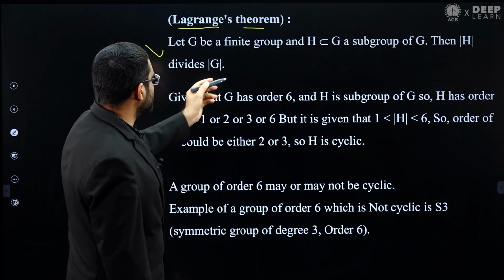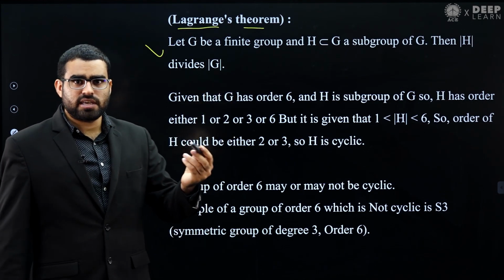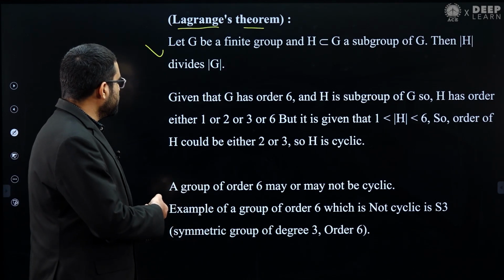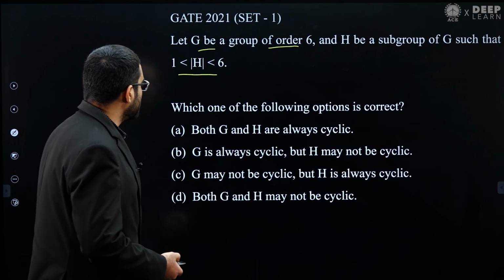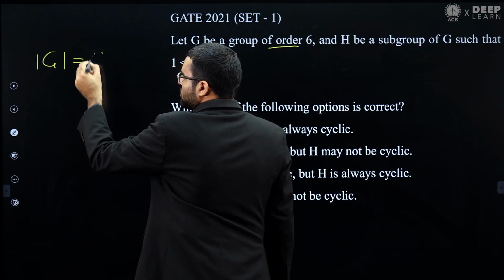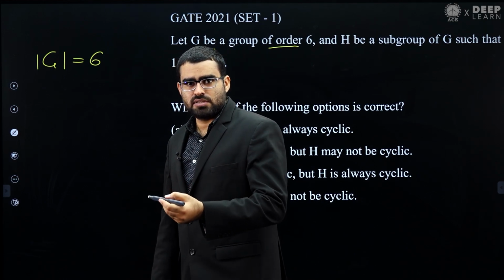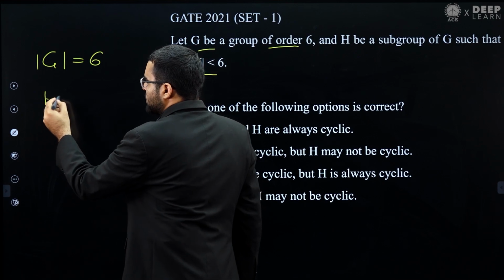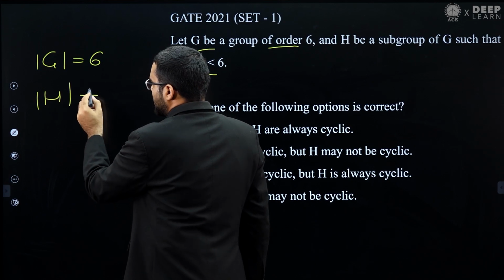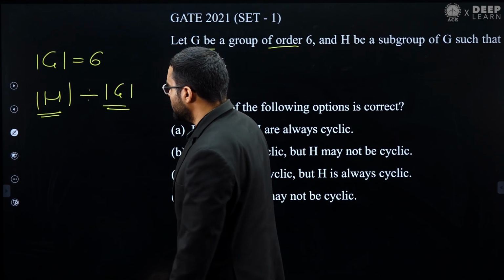This theorem says that if you have any finite group G, and H is a subgroup of G, then the order of H will divide the order of G. Applying this here, the order of G is equal to 6. So for any subgroup H of G, the order of H will divide the order of G.